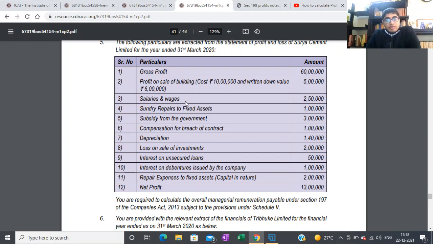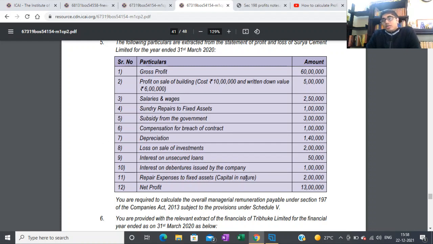That adjustment we will do. Salary wages you can include, sundry repairs you can include. See, if you just look at sundry repairs to fixed asset. Now if you come down, if you look at number 11, it's repair expenses to fixed asset, capital in nature. Now ICAI has given sundry repairs to fixed assets and repairs to fixed assets, capital in nature.